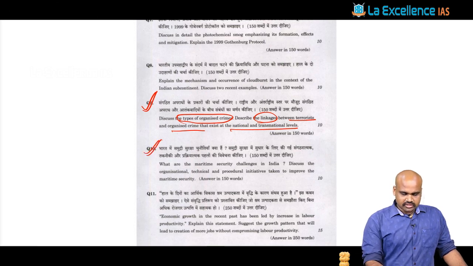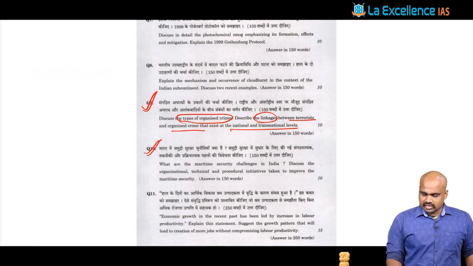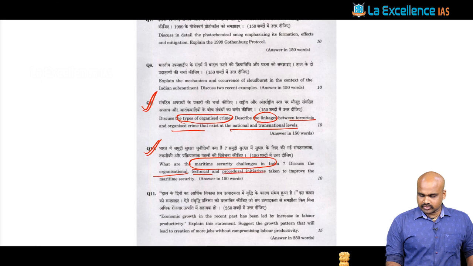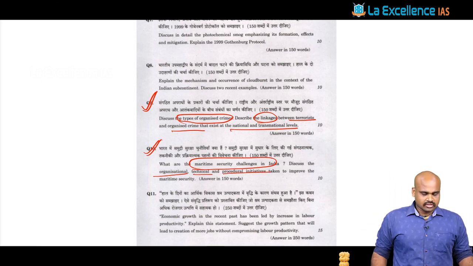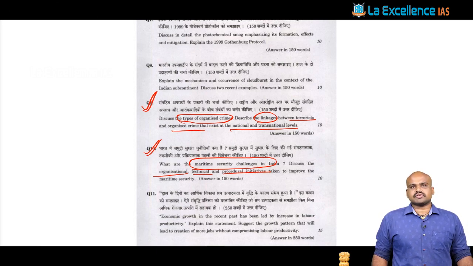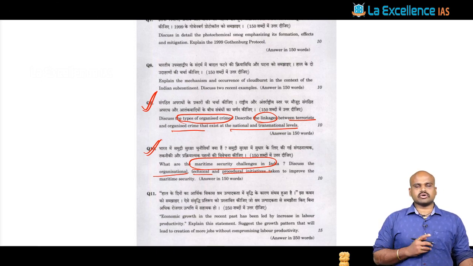The second question is: what are the maritime security challenges in India? Discuss the organizational, technical and procedural initiatives taken to improve maritime security. As usual, while discussing internal security and border management, I have been emphasizing that there is large scope for questions on coastal security, and I dictated the notes on coastal security.